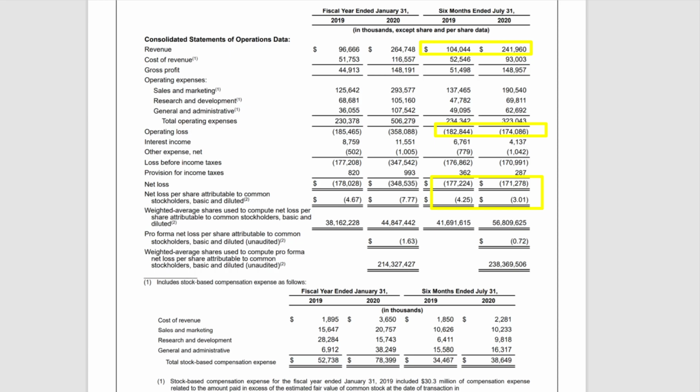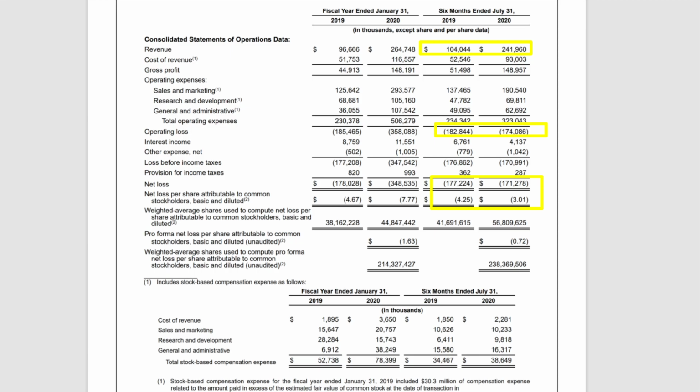But if we look at the 6 months ended from 2019 to 2020, you'll notice it's a very different story. We see their operating loss decrease from 182 million to 174 million. Their net loss decreases from 177 million to 171 million. And their per share loss decreases from 425 to 301, which is a very good sign. So depending on how you look at the time frames, it can very drastically change the numbers.